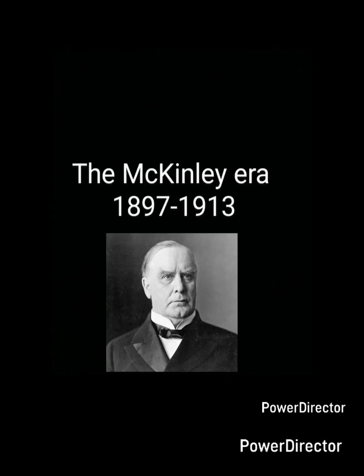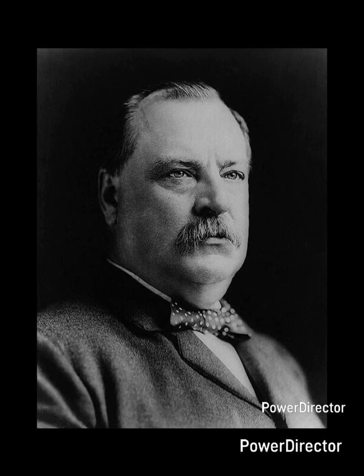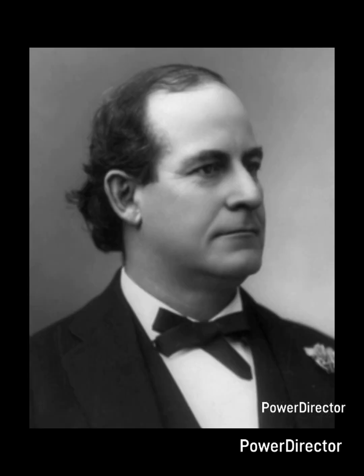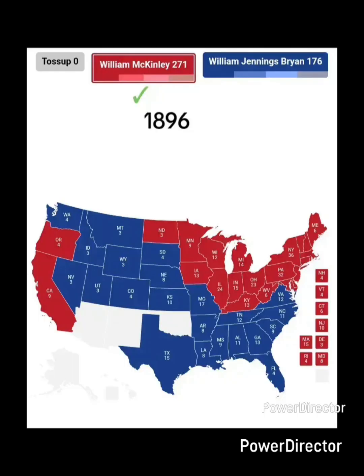The McKinley era, 1897 to 1913. In 1896, coming close to the end of Grover Cleveland's 2nd term that was non-consecutive, the Republicans nominated William McKinley and the Democrats nominated 36-year-old William Jennings Bryan. McKinley won 271 to 176.